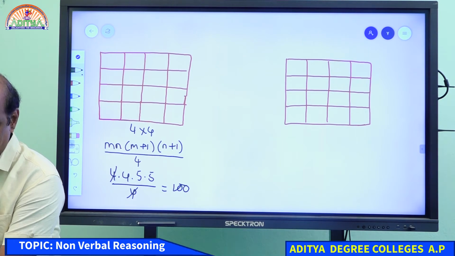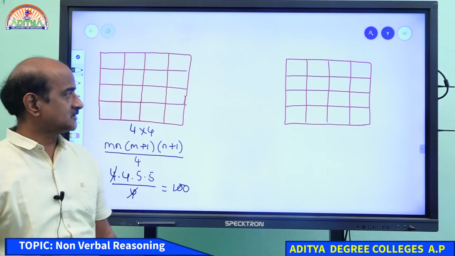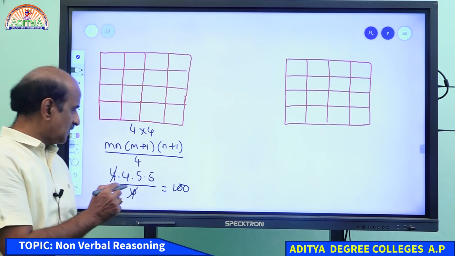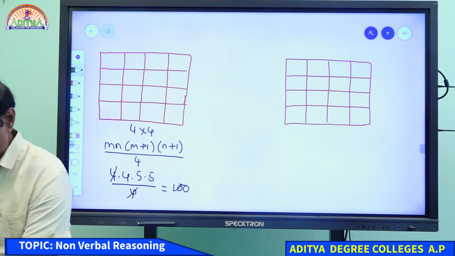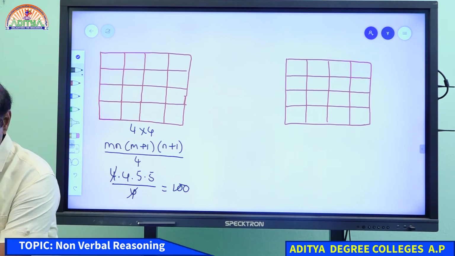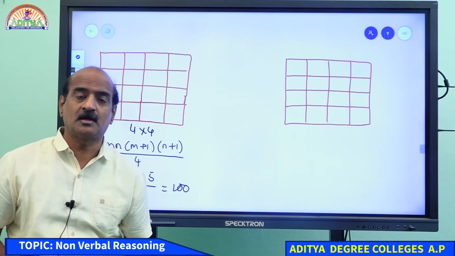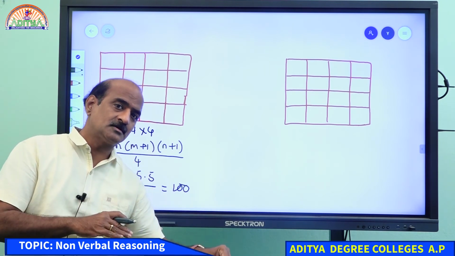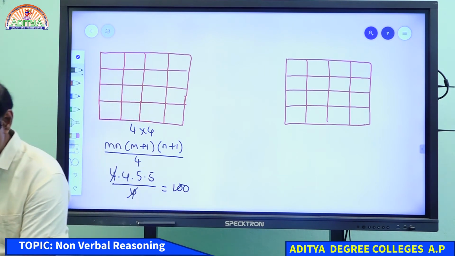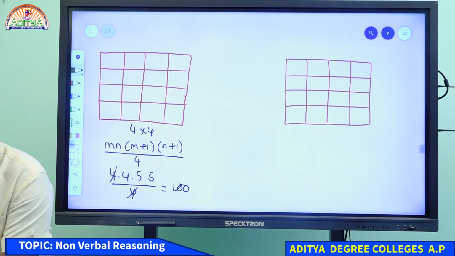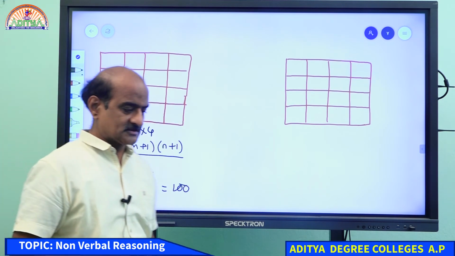Come on, student, please respond. What are 100? I am asking you. Raman, respond. My question is, what is this number? Is it only rectangles, including squares also? What about 100? Is it only rectangles? Squares are also included. Come on, tell me. Very good. 100 is nothing but rectangles including squares. Well done.